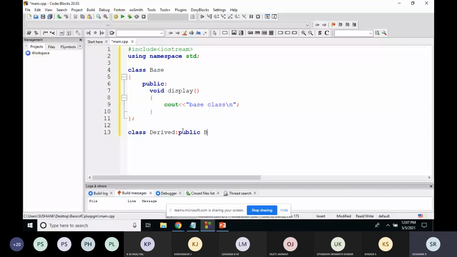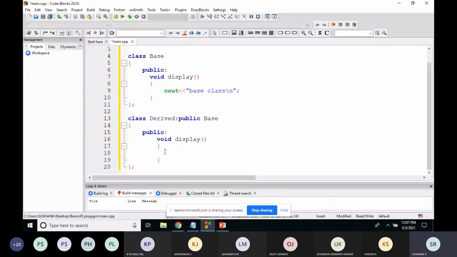Again in the public mode, I'll give the access modifier as public, and again I'll use the same method, with the output "derived class".